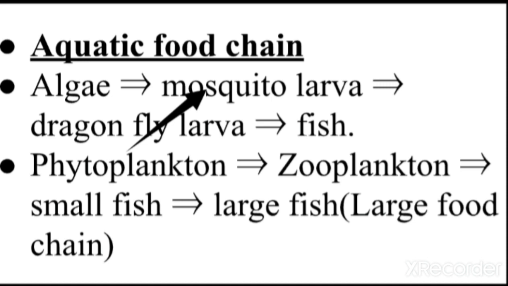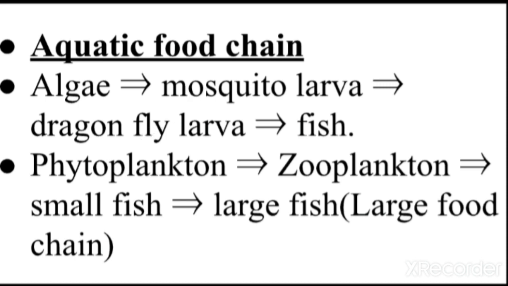Mosquito larva are eaten by the dragonfly larva, and the dragonfly larva are consumed by the fish. So what happened here? Mosquitoes usually lay eggs on the water surface, and the dragonfly larva also lay eggs on the water surface, and fishes are present in the water. All these are creatures present in the water, so it is an example for the aquatic food chain.